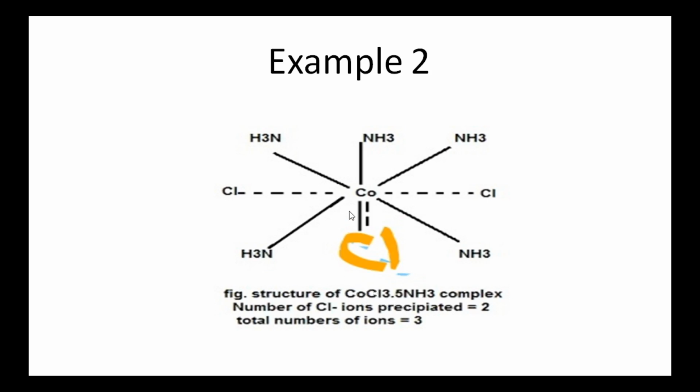So it is written as, in the center there is cobalt. These 5 thick lines represent 5 secondary valencies and these 2 dotted lines represent primary valencies. But this chlorine atom behaves with dual behavior because actually it is a primary valency, but to satisfy the secondary valency, this chloride ion goes inside the coordination sphere. So this chloride ion does not ionize. It is shown by both lines, one thick line and one dotted line.